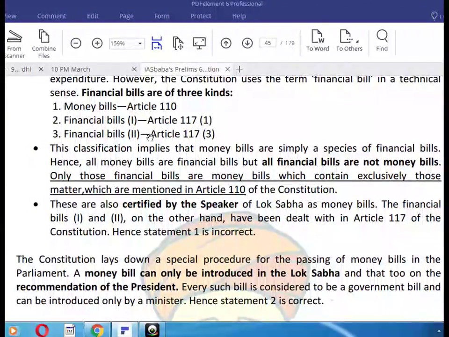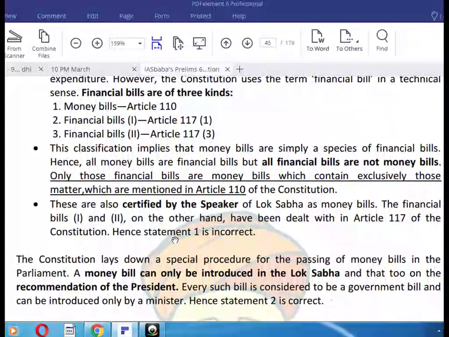The classification implies that a money bill is a financial bill. These are also certified by the Speaker of the Lok Sabha in the case of a money bill. Financial bills 1 and 2, on the other hand, have been dealt with in Article 117 of the Constitution. Hence, our statement 1 is correct.